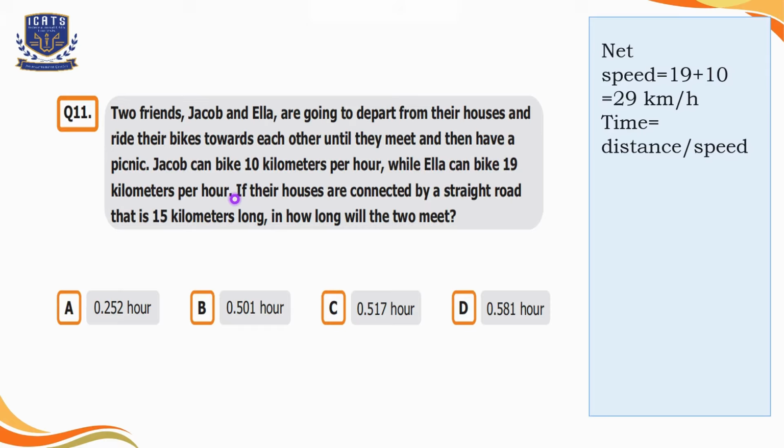Now, the time can be calculated by dividing distance by speed. So the distance is 15 kilometers and speed is 29 kilometers per hour. The answer is 0.517 hour. So we will select option C here. They both will meet after 0.517 hour.